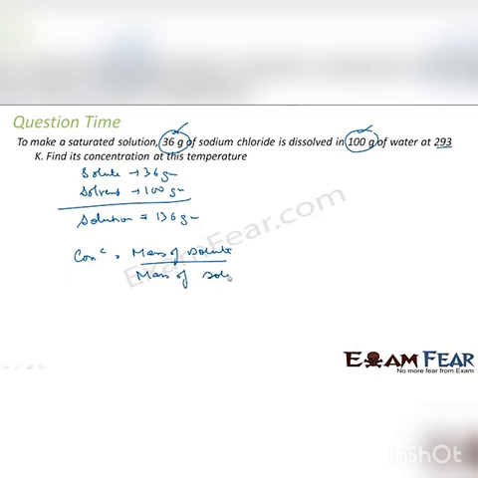Please note here it is mass of solution, not solvent, into 100. That is 36 by 136, gram and gram cancel, into 100 percent. So we solve this, you get 26.5% approximately. So that is the answer.